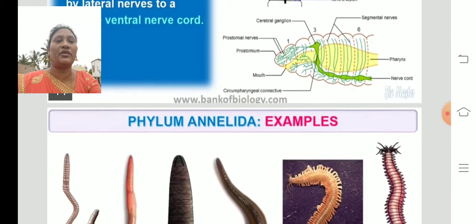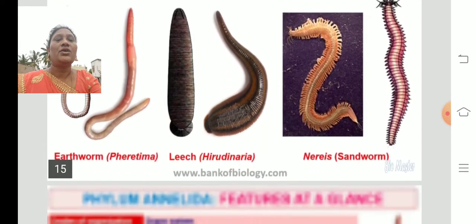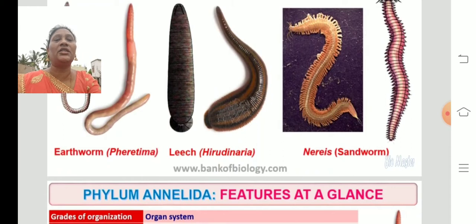In the picture you can find it clearly. You can see some examples here: earthworm, leech and a nereis. The scientific names are Pheretima, Hirudinaria and sandworm.